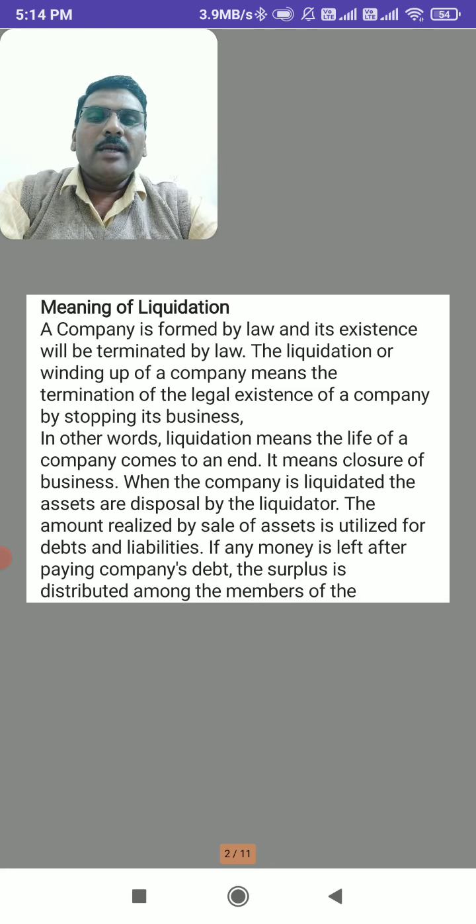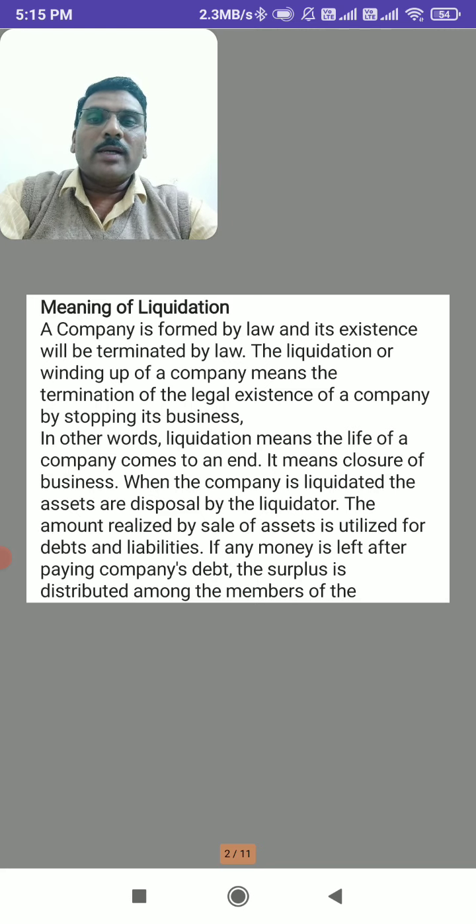In other words, liquidation means the life of the company comes to an end. When the company is liquidated, automatically the life of the company comes to an end. It means closure of business. When the company is liquidated, the assets are disposed of by the liquidator.